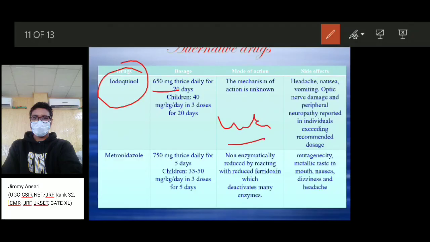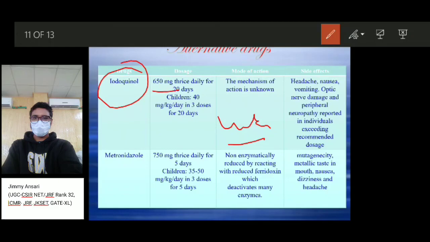The side effects are headaches, nausea, vomiting, optic nerve damage, and peripheral neuropathy, reported in individuals when we give an excess amount of the drug beyond what was recommended by the physician.